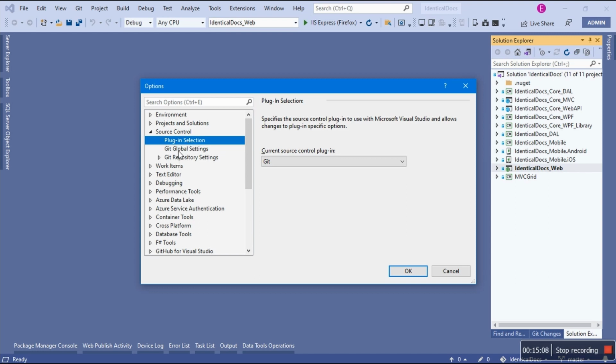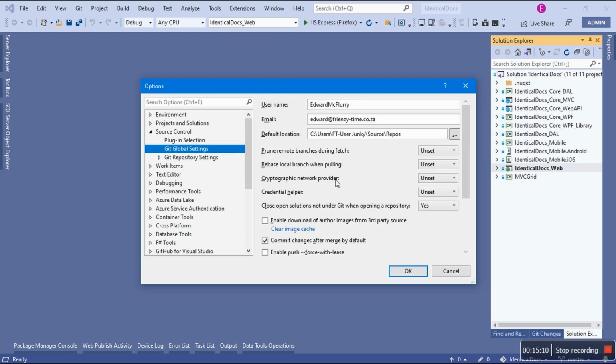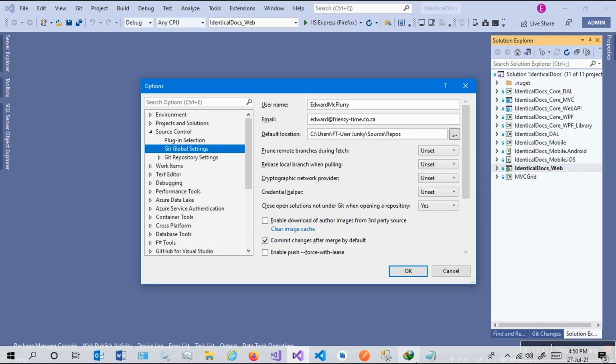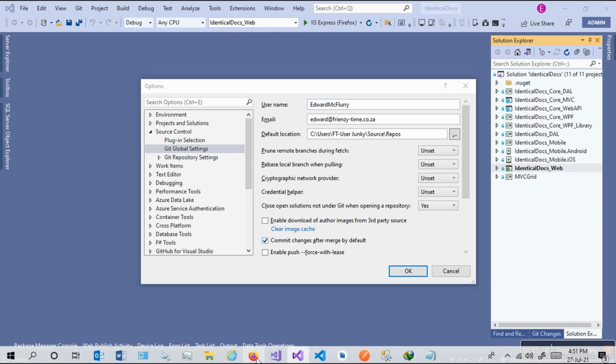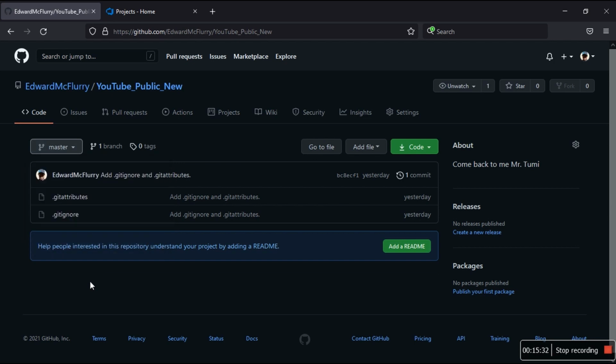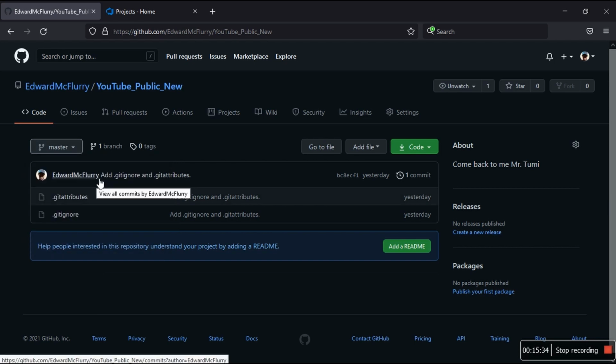And then Git global settings. Aha. So the reason why I hate it: the only time I did some Git commands using the terminal or the CMD was when I set the username and the email, because by default when you start installing Git and then you start doing this, it wants you to do this. So my username is Edward McFlurry. I think you can tell based on, there we go. So this is my username, Edward McFlurry.